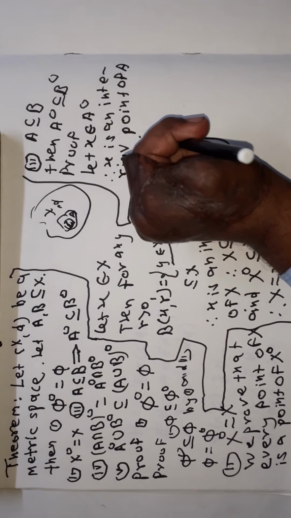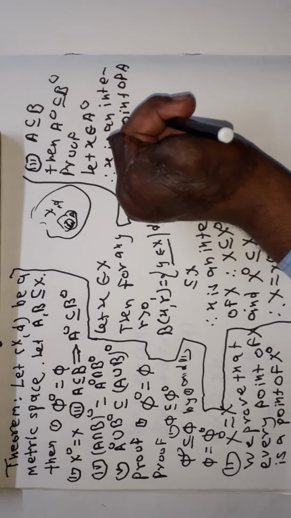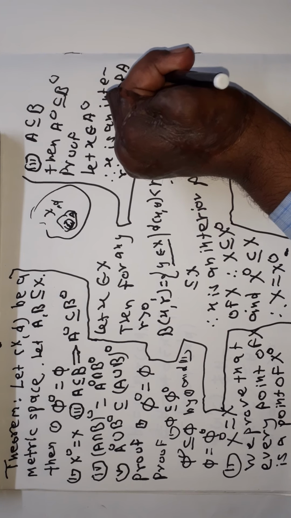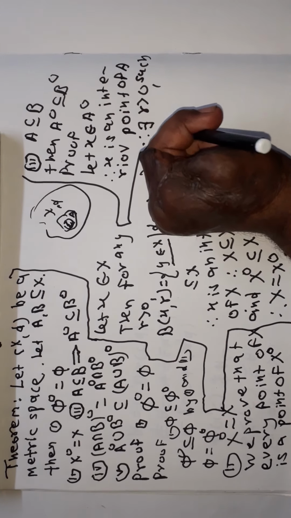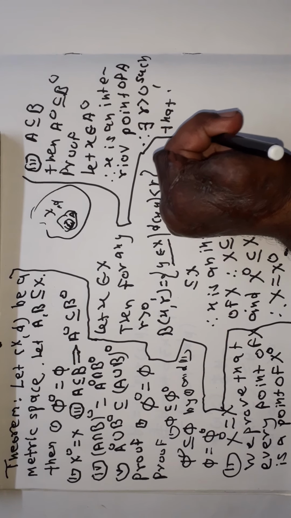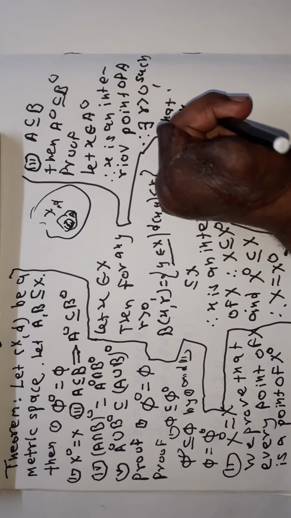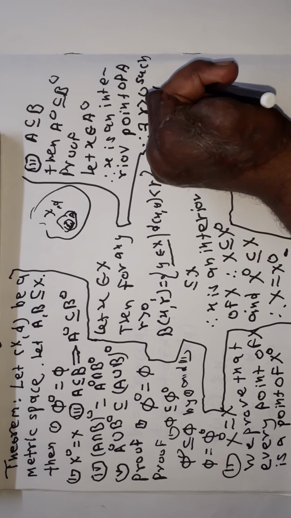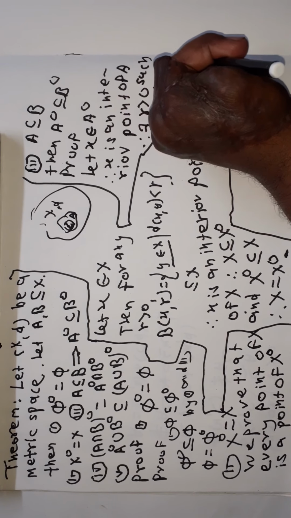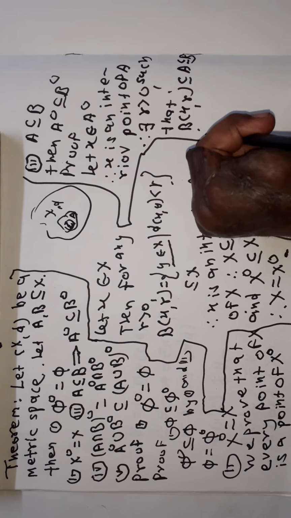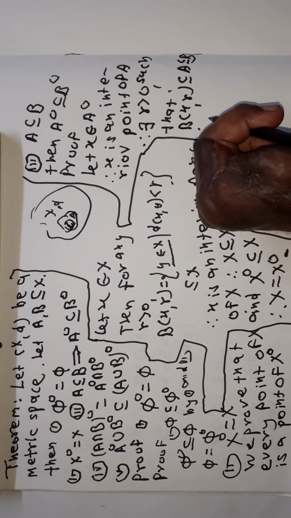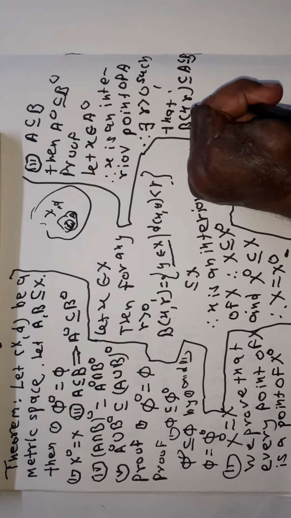Therefore, there exists r greater than 0 such that the open ball centered at x and radius r is a subset of A, which is a subset of B. Therefore, the open ball centered at x with radius r is a subset of B. Therefore, x belongs to B interior.